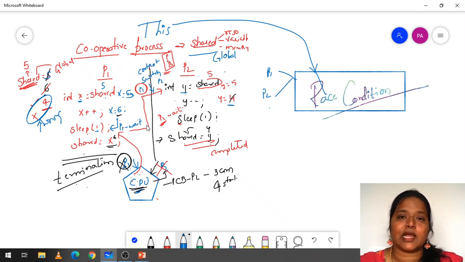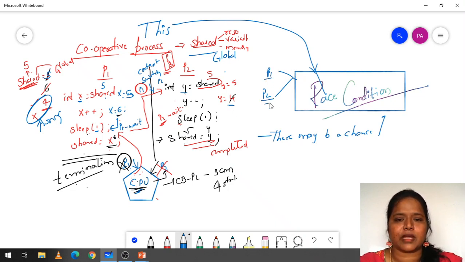There may be a chance of getting a race condition, but not every time. When two processes are competing among each other, we face a problem called race condition.